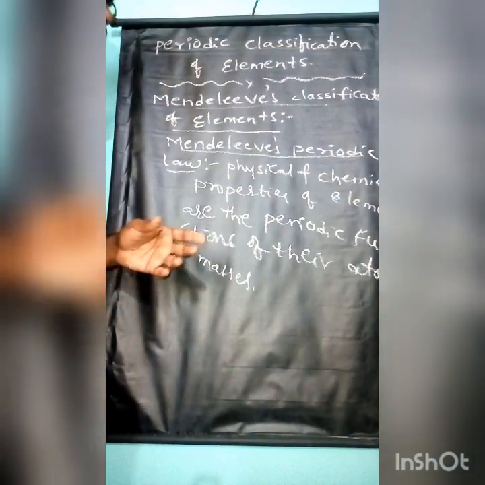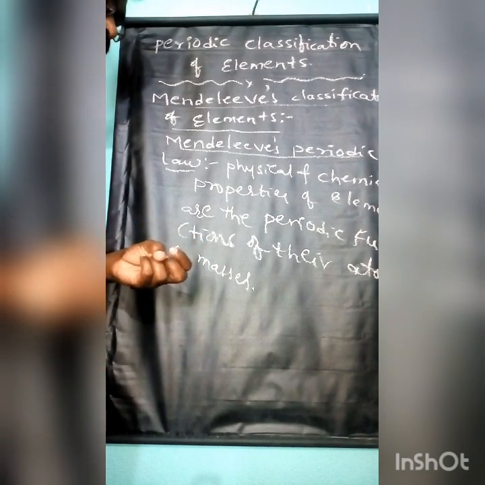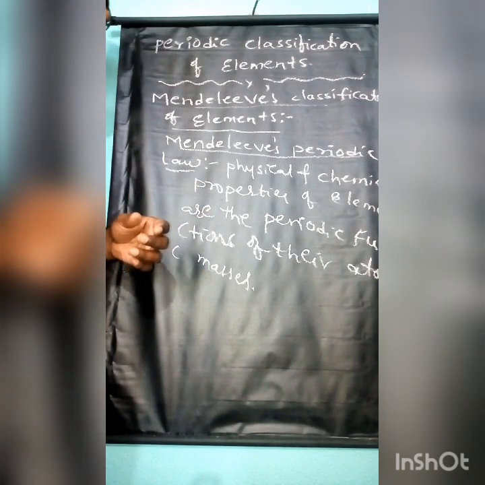So he took atomic mass as the periodic function of the elements.